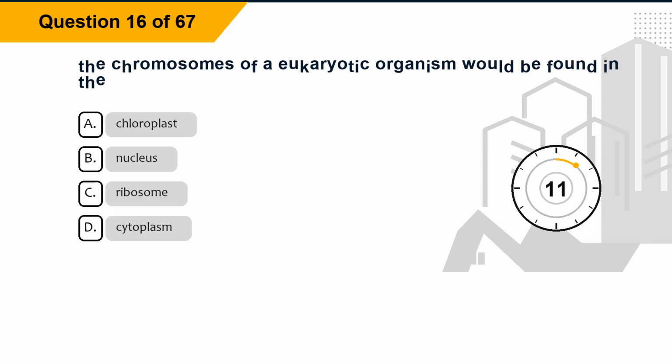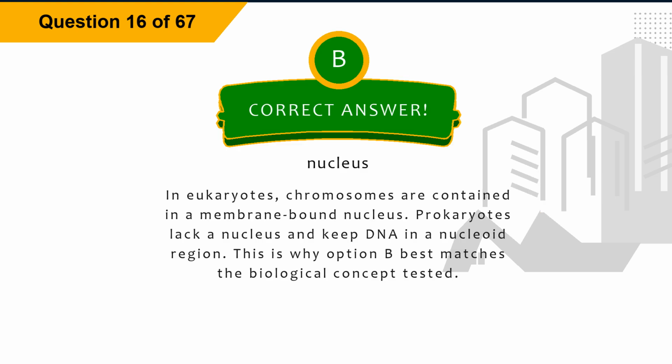Question 16. The chromosomes of a eukaryotic organism would be found in the option A, chloroplast. Option B, nucleus. Option C, ribosome. Option D, cytoplasm. The correct answer is option B, nucleus. Explanation: in eukaryotes, chromosomes are contained in a membrane-bound nucleus. Prokaryotes lack a nucleus and keep DNA in a nucleoid region. This is why option B best matches the biological concept tested.